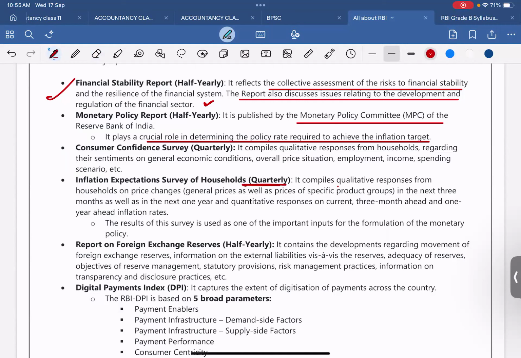It compiles qualitative responses from households on price change as well as prices of specific product groups in the next 3 months as well as in the next 1 year, and quantitative responses on current, 3 months ahead and 1 year ahead inflation rates. The result of this survey is used as one of the important inputs for the formulation of monetary policy. So that is the quarterly Inflation Expectations Survey of Households.